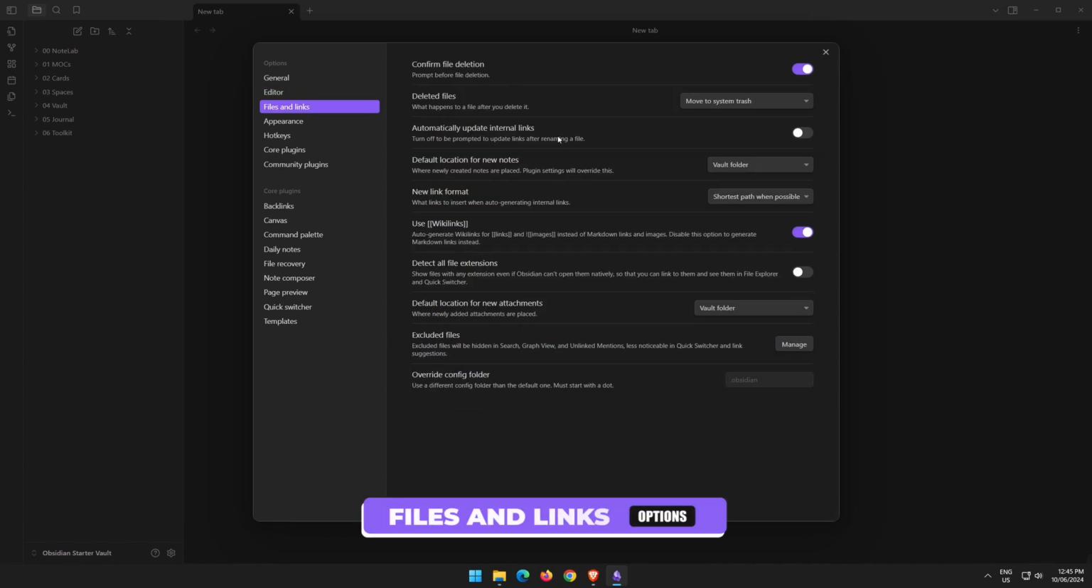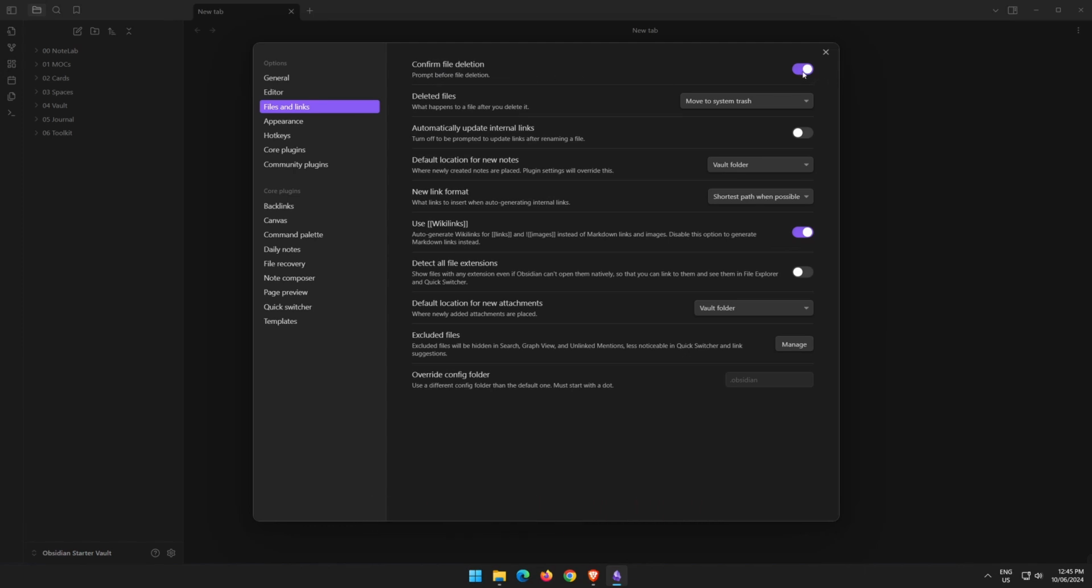Jumping over to files and links, we want to confirm file deletions just in case we delete anything by mistake. When we delete a file, it's going to move it to the system trash. We can move it to the Obsidian trash, or we can permanently delete it. I like to leave this as default.